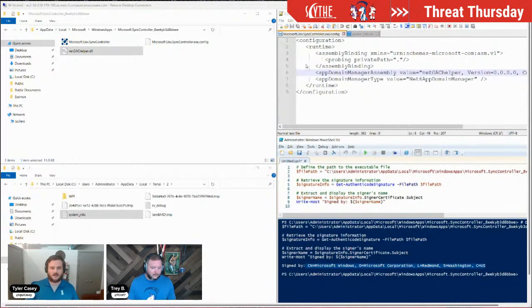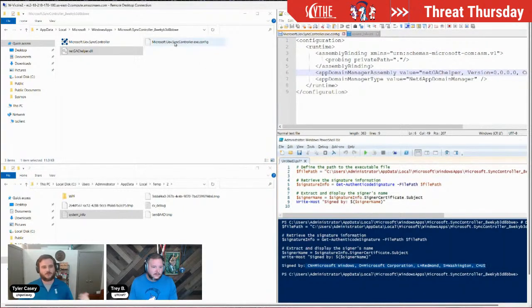So in our threat, we have the .config file, a malicious config file that we've made that'll be downloaded. We copy the legitimate Microsoft executable over into the same directory, and we download this DLL that we also have crafted to do some system enumeration as well as C2 check-in.